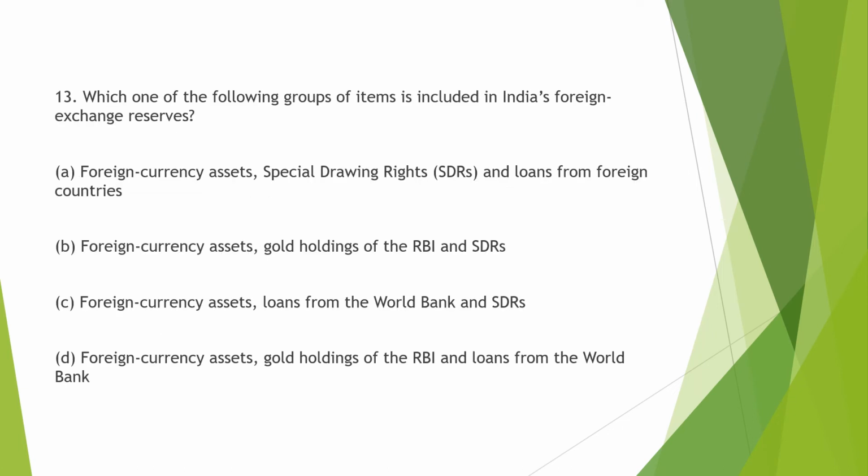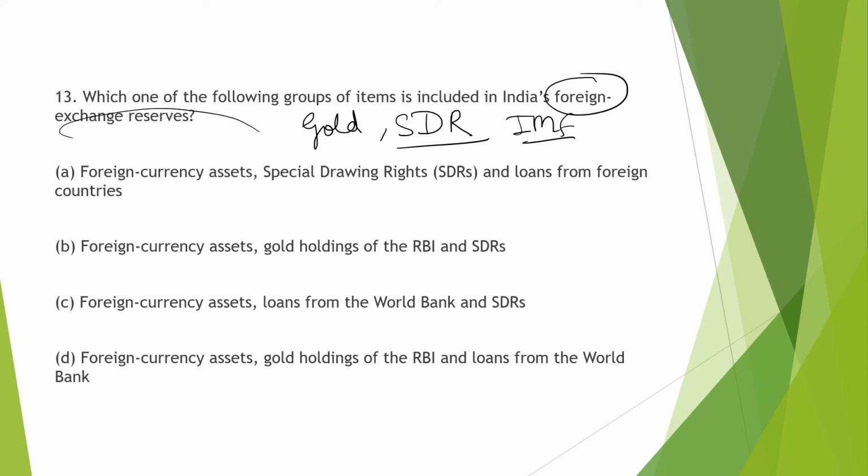Next question. Which of the following groups of items is included in India's foreign exchange reserve? So foreign exchange reserve has various things, like we have gold here, we have special drawing rights which are provided by the IMF, by which we can take some loans from IMF, that is special drawing rights, and various currency assets which we have.